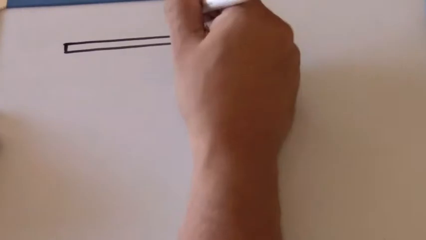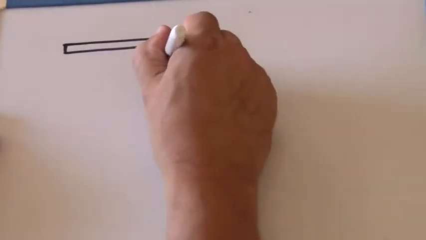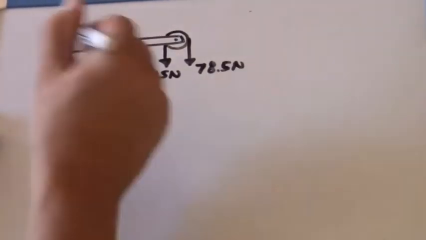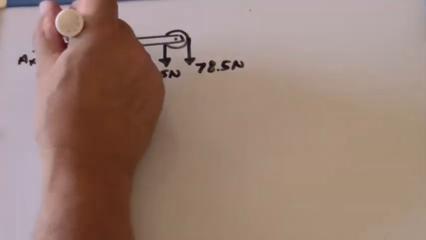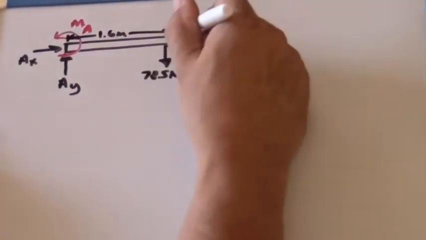The third part of the problem, we load the beam differently again. We again hang a weight off the end of the pulley, but we tether that weight to the ground, which generates two 78.5 newton vertically downward forces. We again add the reaction forces at the left end, making certain to include the moment, and we label the length of the beam.